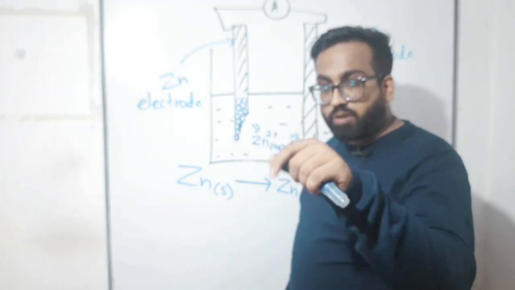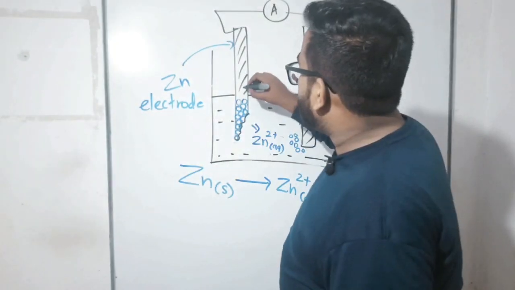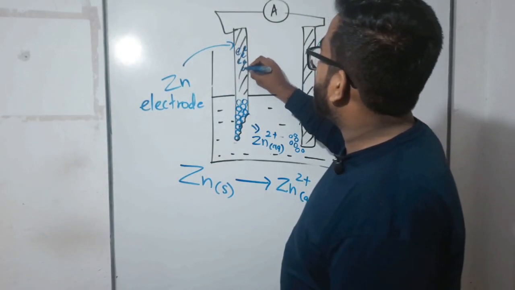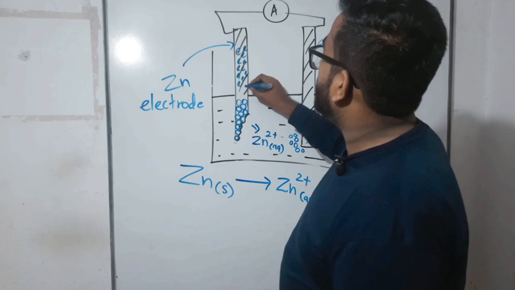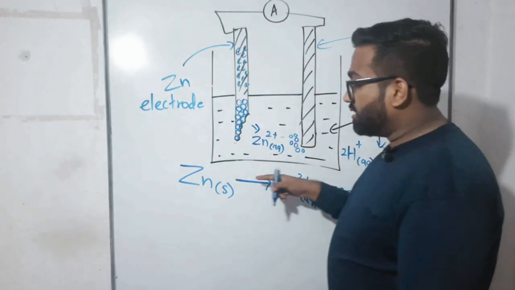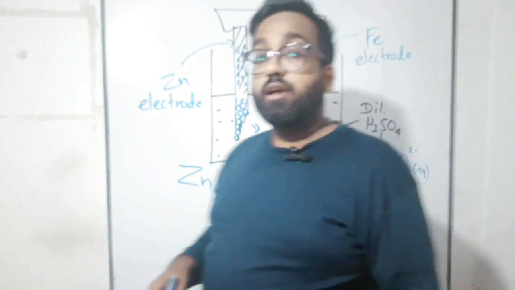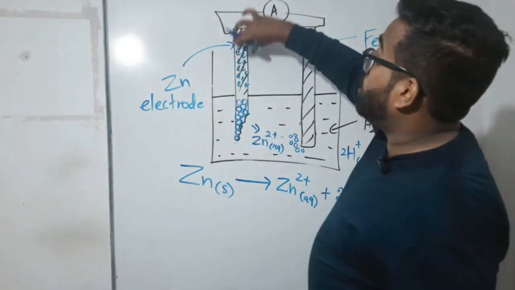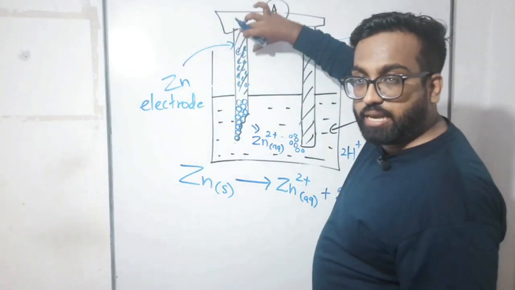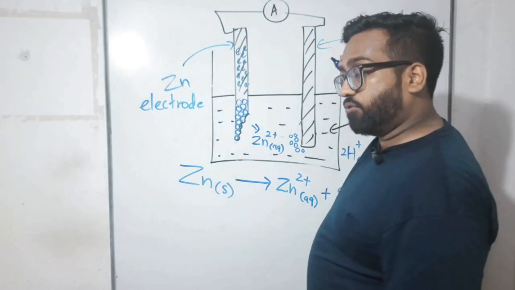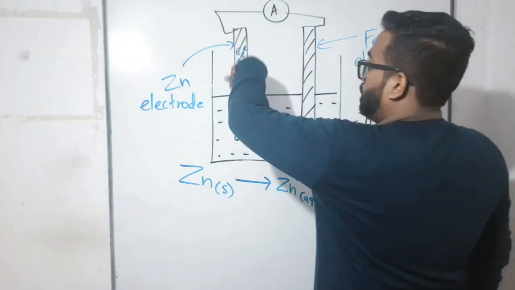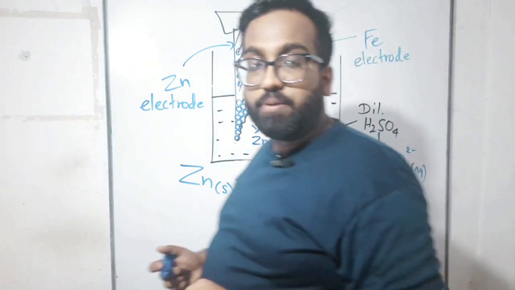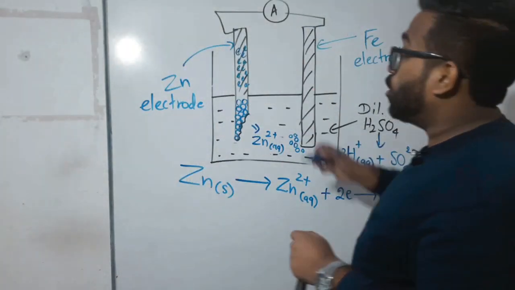But make sure electrons were not kept inside the solution. They are already stored in the zinc electrode like this. These are the electrons which were kept in the zinc electrode. These are from whom? The zinc atoms, those which went to the solution. Now this process has occurred for a long time. Then, children, electrons were overloaded there. Why? Lots of zinc atoms are releasing electrons and going to the solution, and the density of electrons here is very high right now. Then zinc electrode was overloaded.